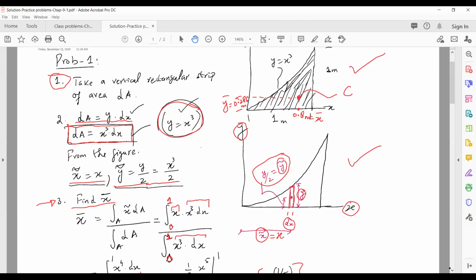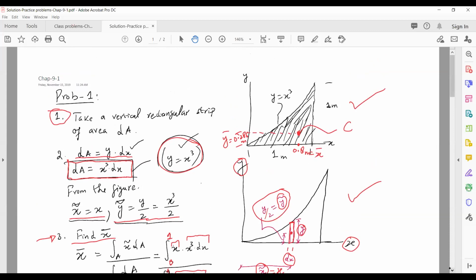After you are done with finding the values of x bar and y bar of the area, you can just locate that point, and visually you can see whether you are correct or maybe there's some mistake, right? Because visually you can say, okay, is this the centroid or not?